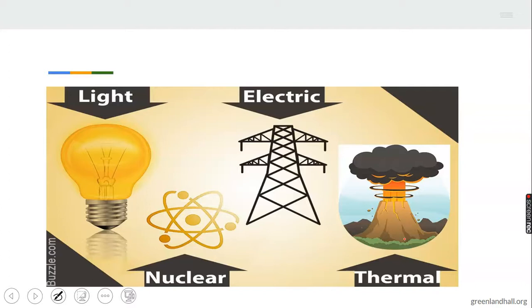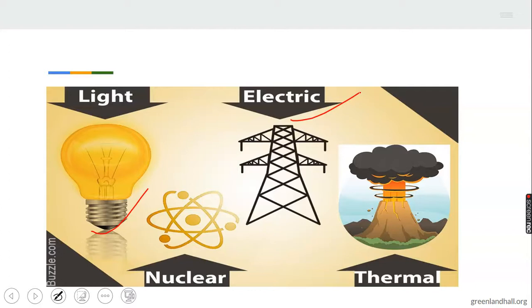So like I said earlier, we have light energy, we have electric energy. You know electric energy. From the office of PHCN, they put on the light and everybody in your street at the same time, the light comes on in every house. That is electric energy. And not only that, you can use it for whatever you want.